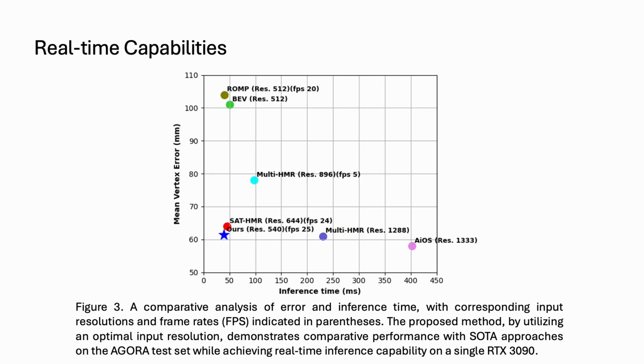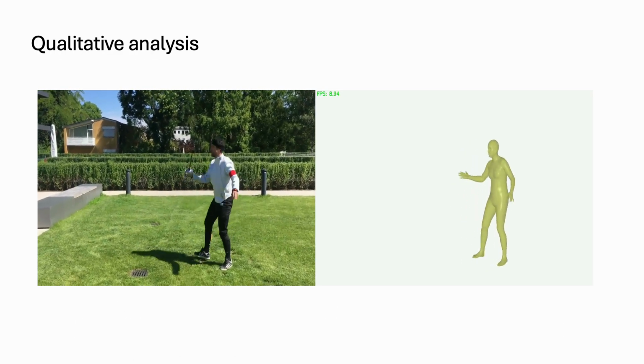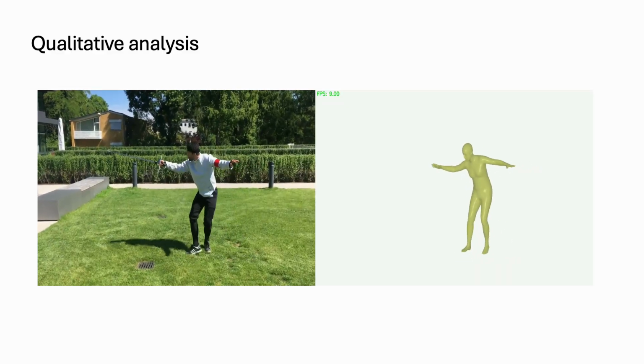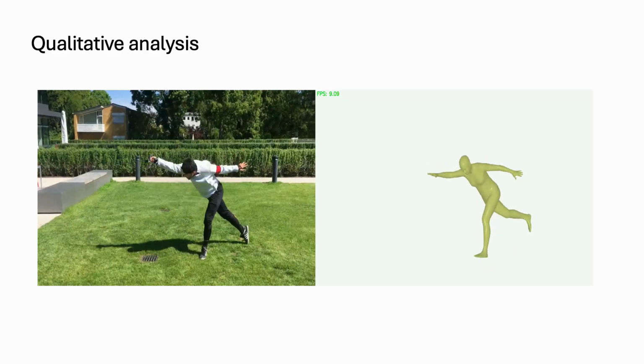Here, we compare the real-time performance of SIAM with state-of-the-art models in terms of inference time and mean vertex error. As shown in the figure, SIAM achieves both the lowest mean vertex error and the fastest inference speed, running at 40 milliseconds per frame, which is about 24 frames per second at a resolution of 450. Here, you can see SIAM running in real time. The FPS varies depending on the resolution of the input video, with higher resolutions slightly affecting performance.